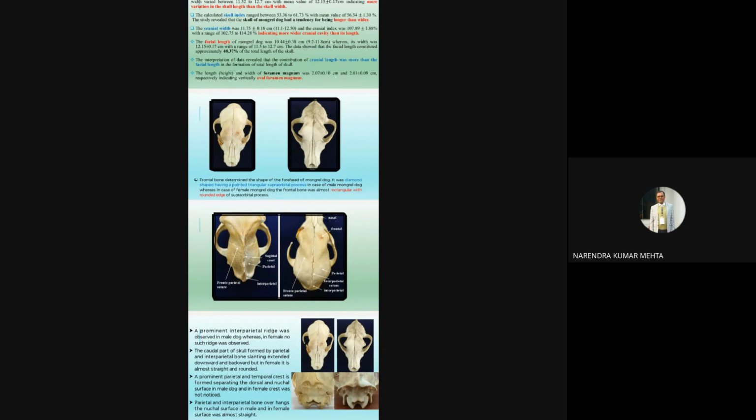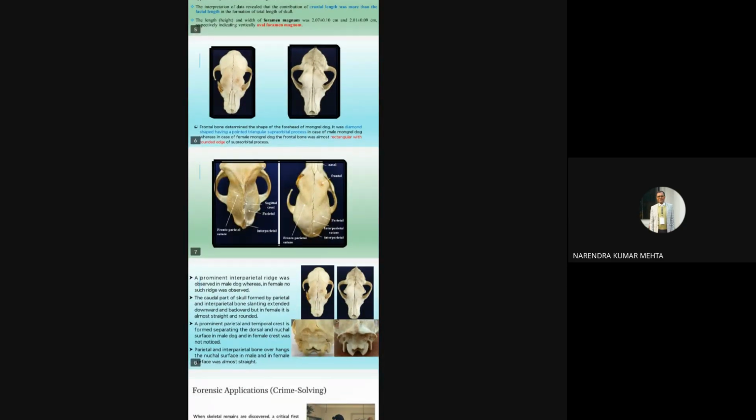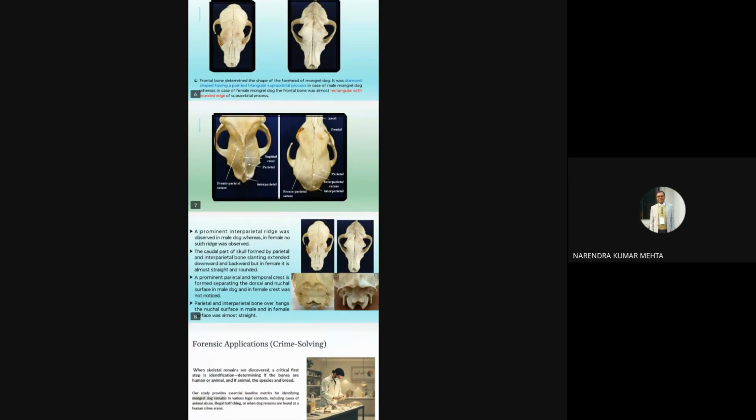We can clearly see in the first image that the frontal bone is almost rectangular with a rounded edge of the supraorbital process in the case of the female mongrel dog. But in the case of the male mongrel dog, it is almost diamond shaped, having a pointed triangular supraorbital process. In the next slide, we can also see the difference between the male and female mongrel dog: the interparietal crest is more pointed in the male mongrel dog, whereas in the female mongrel dog it is almost straight.